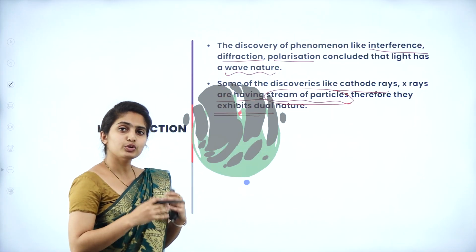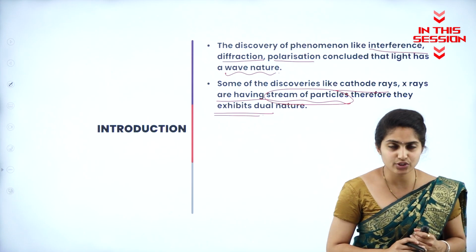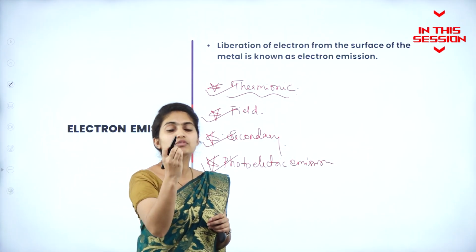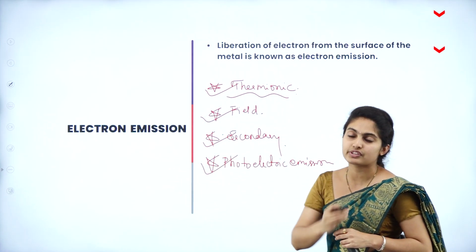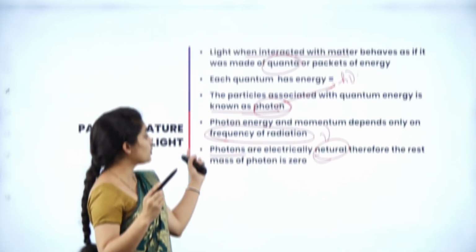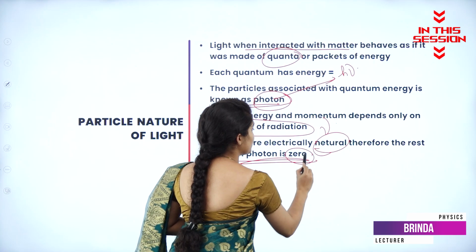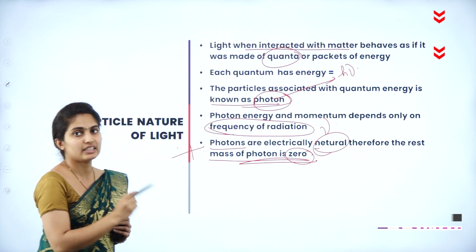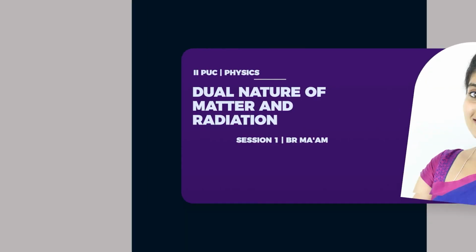So we have two kinds of nature of the matter over here. That is, one is wave nature and another one is particle nature. The electric field is the one which is very much responsible or necessary for electrons to be emitted out of the surface, which is called field emission. Photons are electrically neutral, therefore the rest mass of the photon is said to be zero. So this is also a very important point. It comes under the particle nature of the light.